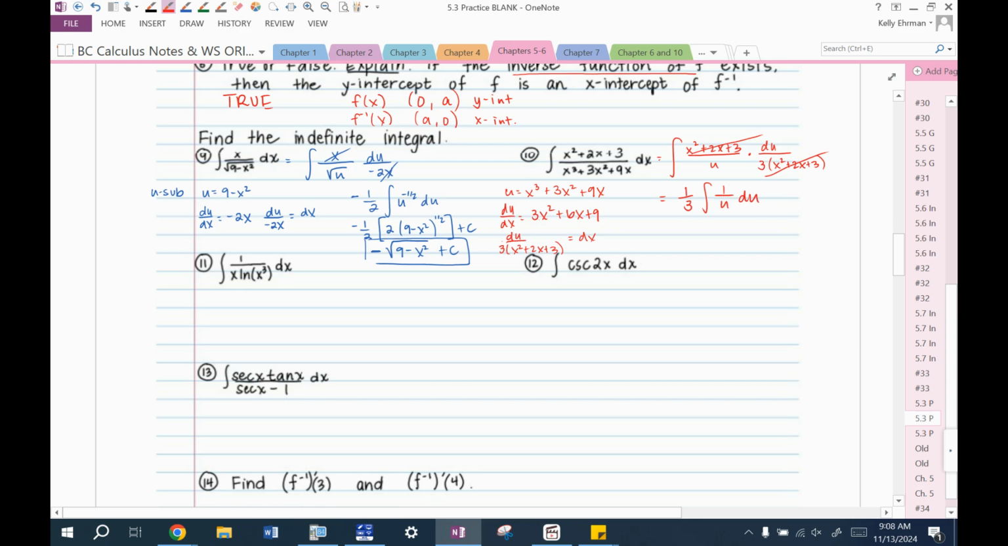But if you're nervous about it or you feel like you're going to mess up a step, or if you didn't do so well on our short quiz, I highly suggest then going through all of these steps every single time. So this is 1/3 times the natural log of the absolute value of u, which was x cubed, plus 3x squared plus 9x, plus c.